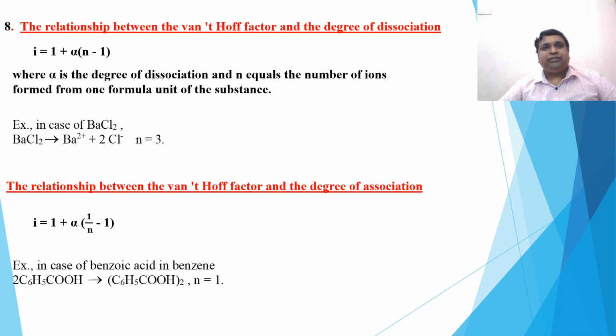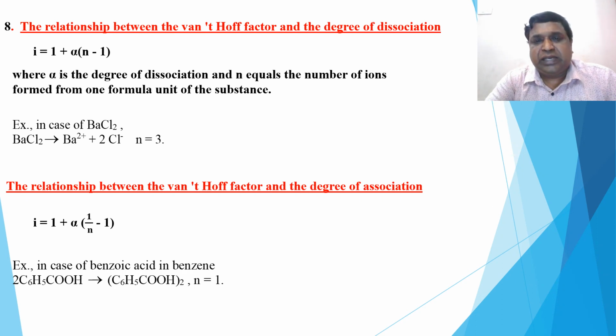The last one, that is relationship between Van 't Hoff factor and degree of dissociation. This is also out of your NCERT. So degree of dissociation. Yes. And also we have degree of association. Both the formulas. First one, i. Van 't Hoff factor is equal to 1 plus alpha, where alpha is the degree of dissociation, and n equals the number of ions formed from one formula unit of the substance.